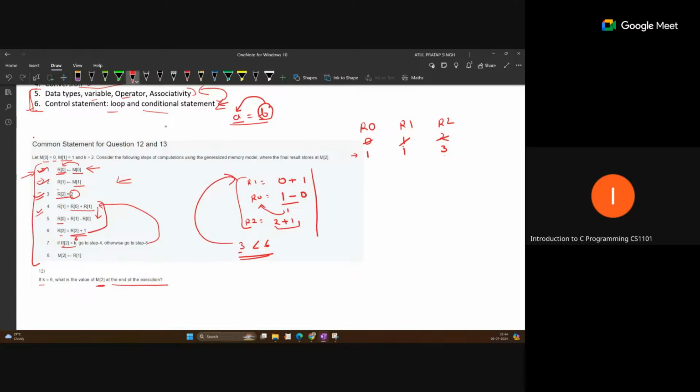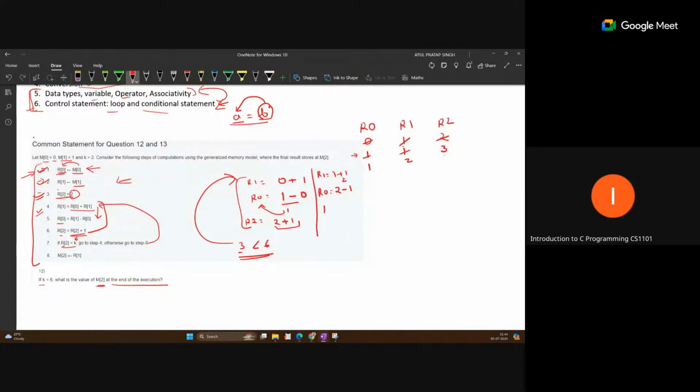Now when we repeat this, we get R1 equal to R0 plus R1. What are the current values of R0 and R1? This is 1 plus 1, which is 2, and we update R1 with 2. Next is R0 equal to R1 minus R0. What is R1 now, after updating in the previous instruction? It is 2, so read this updated value, not the previous one. 2 minus R0, and R0 is still 1, so 2 minus 1 is 1. R0 will be updated with the same value 1.